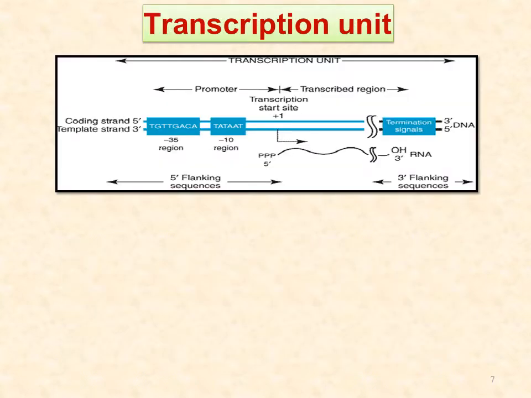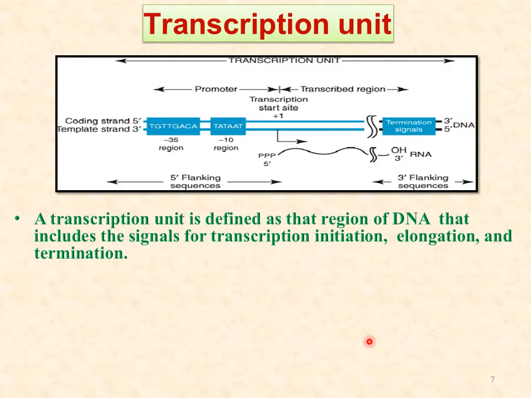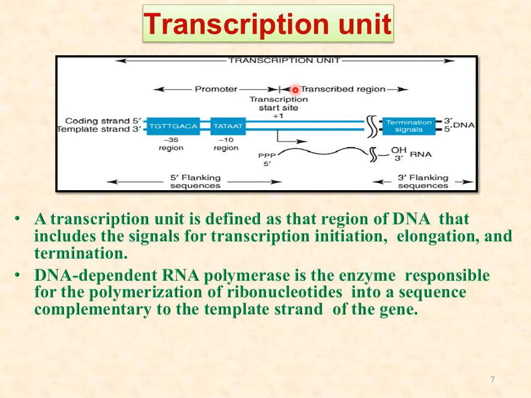Now we come to the transcription unit. The transcription unit is a region of DNA that includes all the signals for initiation, elongation and then termination. Now DNA dependent RNA polymerase is the enzyme responsible for the polymerization of RNA into a sequence complementary to the template strand of the gene.